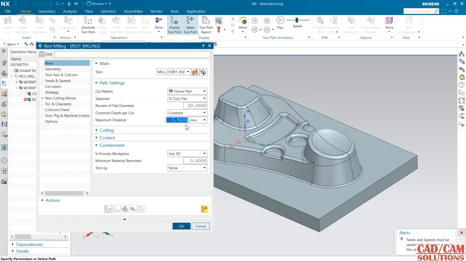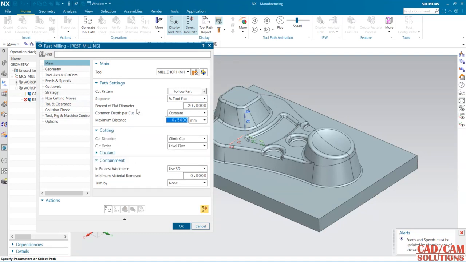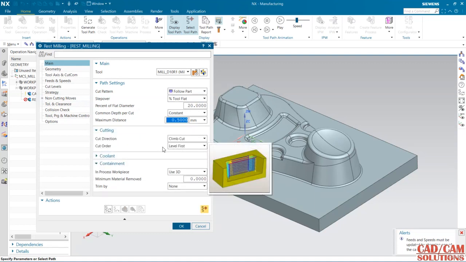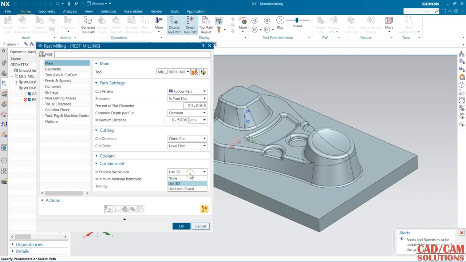Okay, no problem, keep it 0.5, and under cutting, cut level and containment will come automatically, use 3D or use level based. Anything you want to choose you can choose, or by default it will come as use 3D. Now generate it.